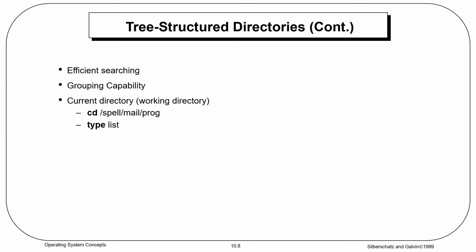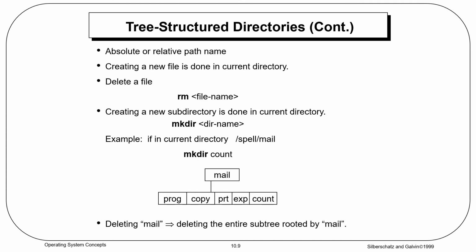This is efficient. Tree structured directories are efficient for searching, since we can reach the file using a path. Grouping is a capability, meaning similar files we can put in a particular directory. Current directory or change directory, working directory, like this we can reach a particular file. These are absolute and relative path names, which we already discussed.